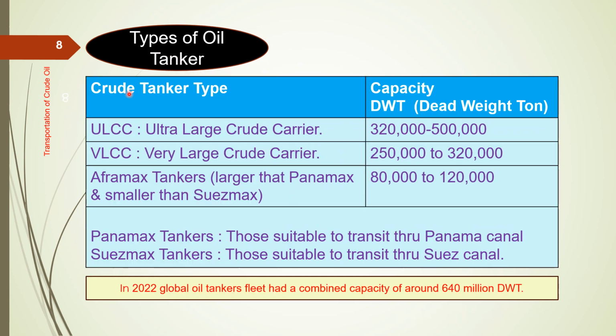Type of oil tanker, crude tanker type, capacity DWT. ULCC, ultra large crude carrier, the capacity is 320,000 to 500,000 DWT. VLCC, very large crude carrier, the capacity is 250,000 to 320,000 DWT. Aframax tankers, they are larger than Panamax and smaller than Suezmax, and their capacity is 80,000 to 120,000 DWT. Panamax tankers are suitable to transit through Panama Canal, and Suezmax tankers are those suitable to transit through Suez Canal.